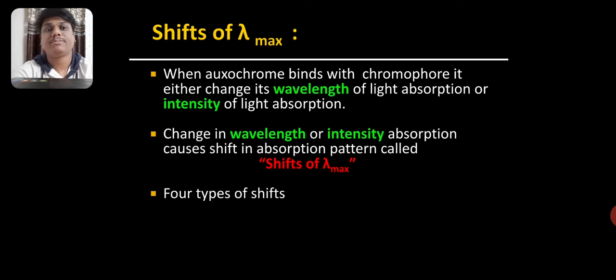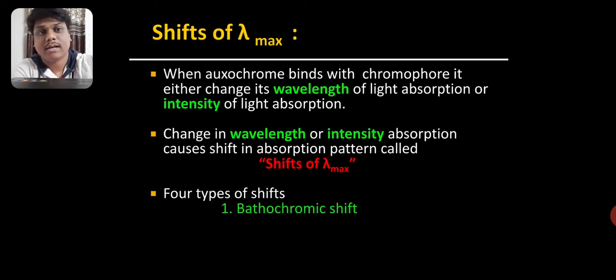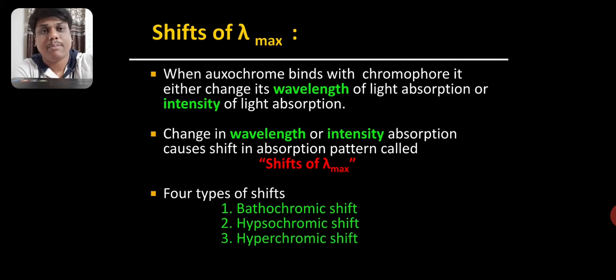There are four shifts of lambda max mainly. First one is bathochromic shift. Second one is hypsochromic shift. Third one is hyperchromic shift. And fourth one is hypochromic shift. Let's see what is meant by bathochromic shift.